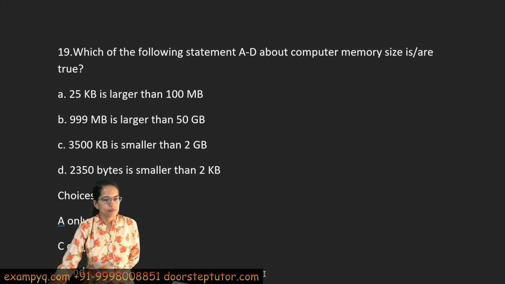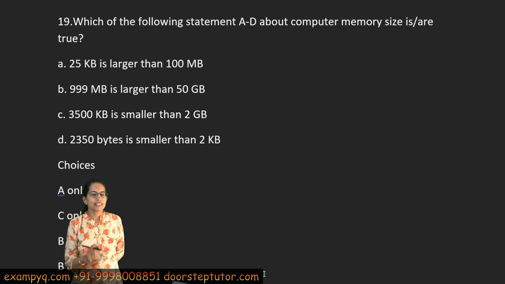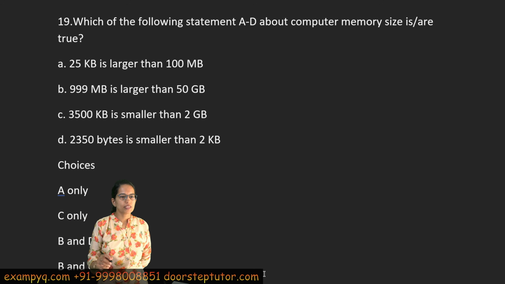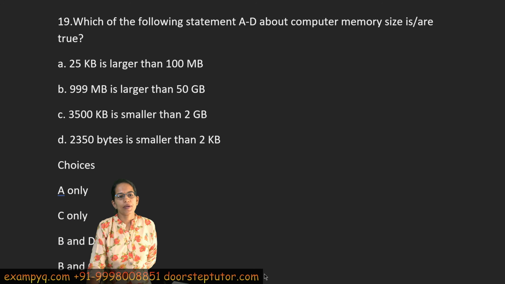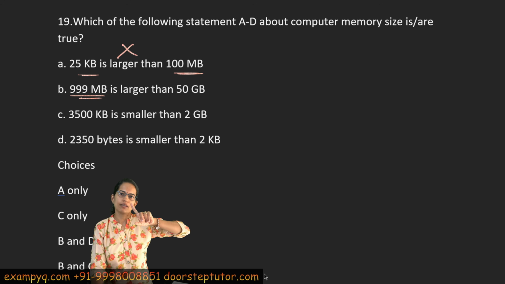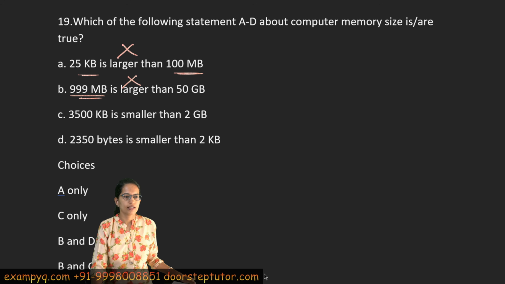Coming on next. Now, these are the statements that are given. From these statements, KB to MB is 1000. So 25 KB and 100 MB, it cannot be larger, it is smaller. This, if I add one more, it would become 1 GB, smaller than 50 GB. So, again, incorrect, right?